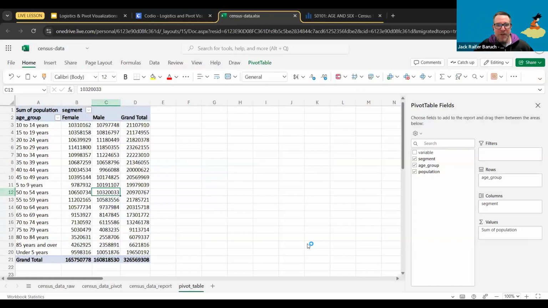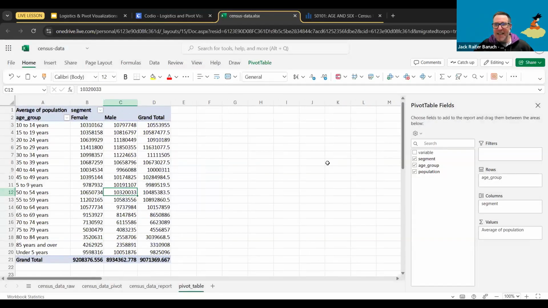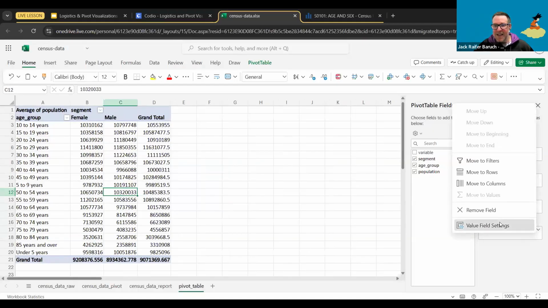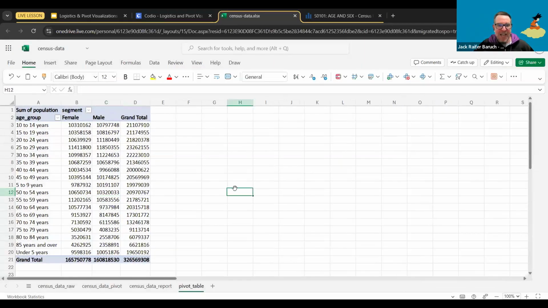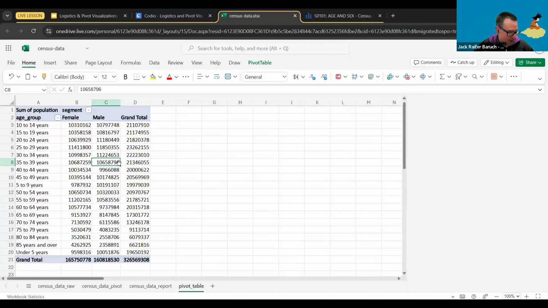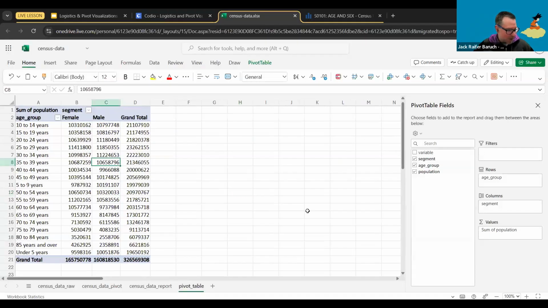So I could actually pick average, but that might not make a lot of sense for what we're doing right now. So I'm going to go back and keep it in the sum area because the average is not going to make sense this time around. But yeah, you can do that. So what we're going to do, yes, we're going to do a chart.